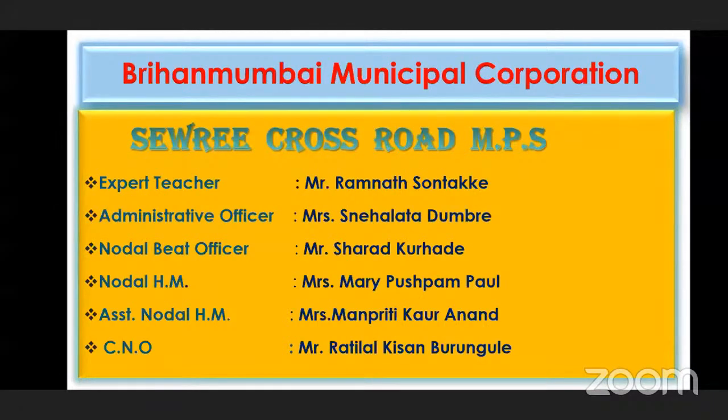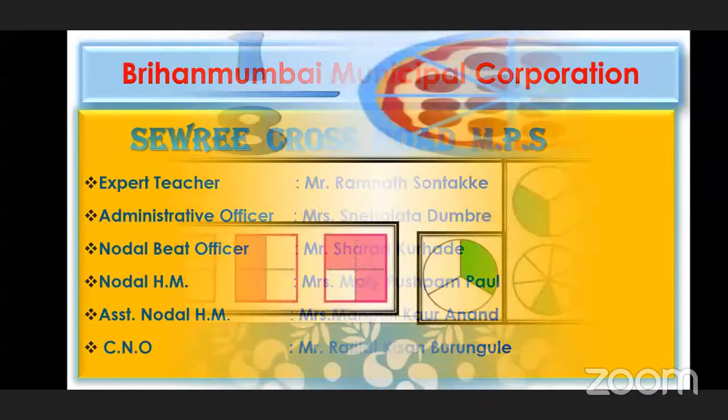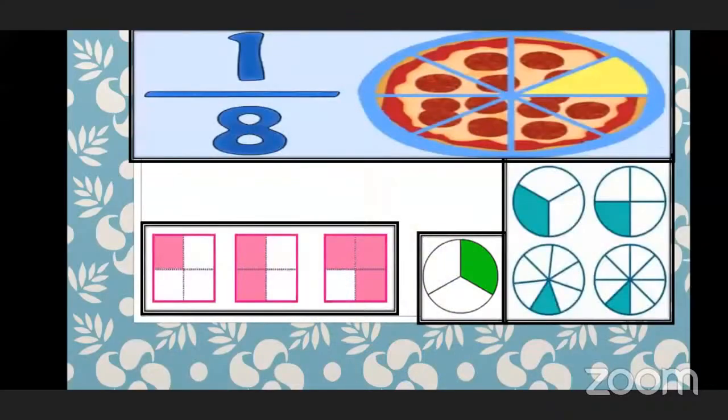Children, today we are going to learn an interesting part of mathematics, and it is very interesting. Can you see the mobile screen over here? Can you see the screen, beta? Yes, sir. Okay, I'll ask some questions to you. Just try to answer the questions. First of all, tell me the first picture which is just next to 1 upon 8. Which picture is that? This is a pizza. Okay, very nice. You all like to eat, right? Yes, sir.